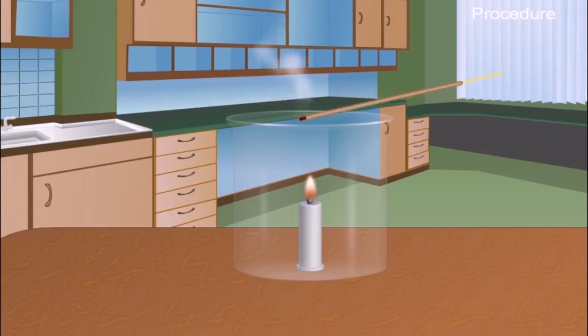Take the incense stick to the mouth of the beaker near the edge of the beaker, kept a little above the candle, and in other regions. We observe that in all cases fumes rise upwards. Conclusion: hot air rises upwards.